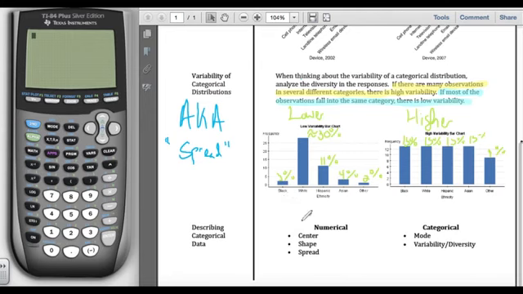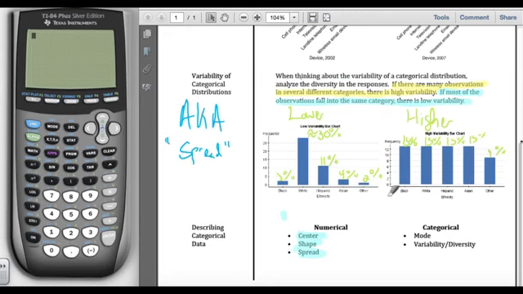One last thing to wrap up this video, just some reminders about ways we can describe our data. If it's numerical data, we can describe its center, where the highest peak is, the highest bar, highest set of dots. Its shape as being skewed left, skewed right, or symmetric. And its spread, either higher or lower spread or variability.